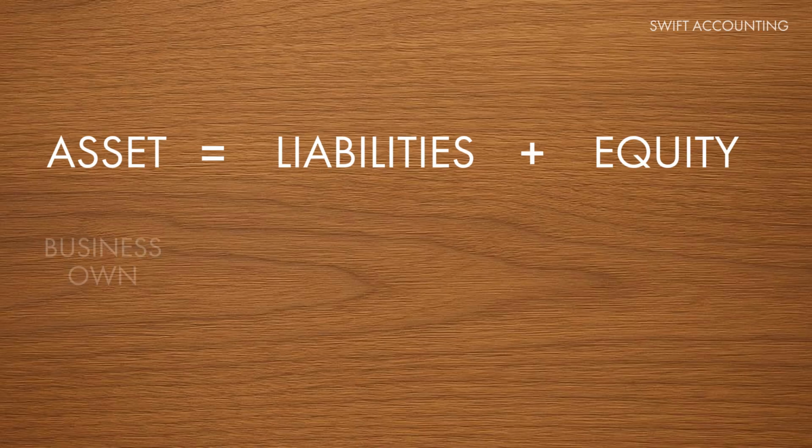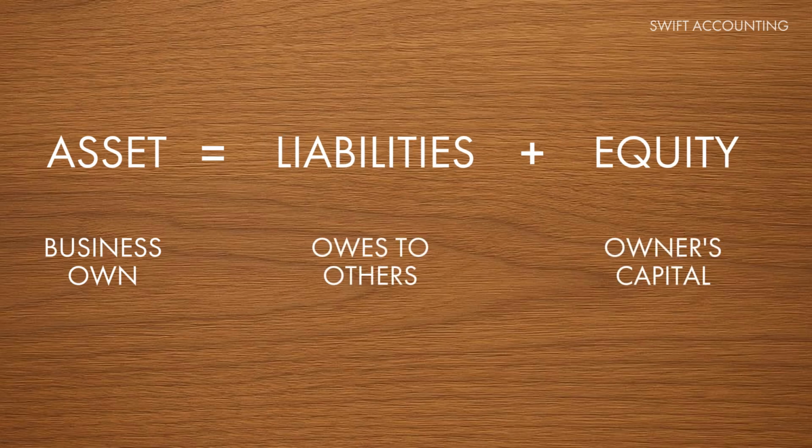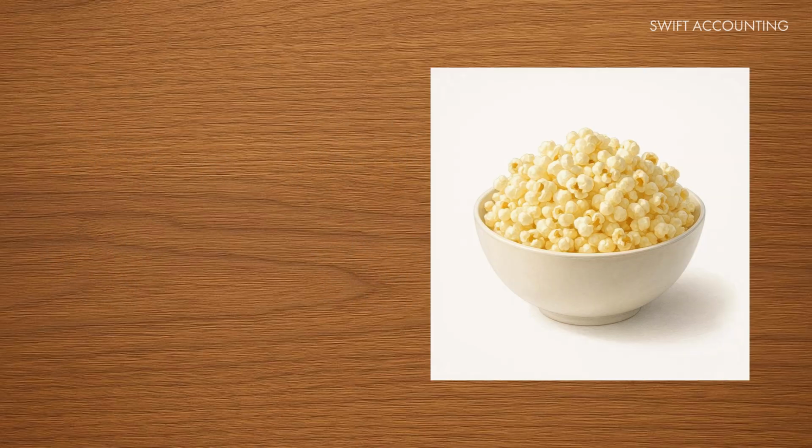It means that everything a business owns, its assets, always comes from two sources: liabilities, which are obligations to external parties, and equity, which represents the owner's investment in the business. Let's illustrate with a simple story. Imagine a business idea selling popcorn.